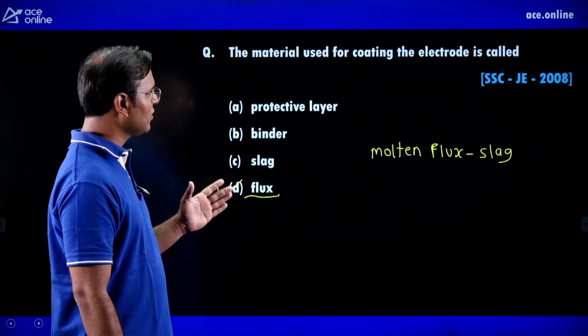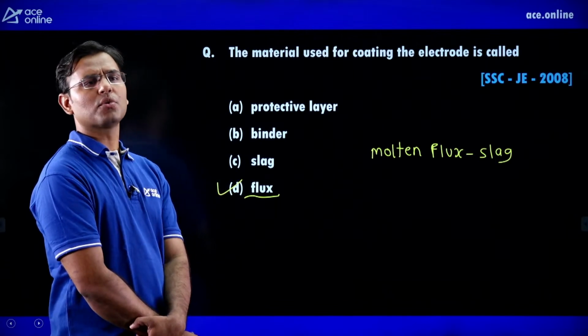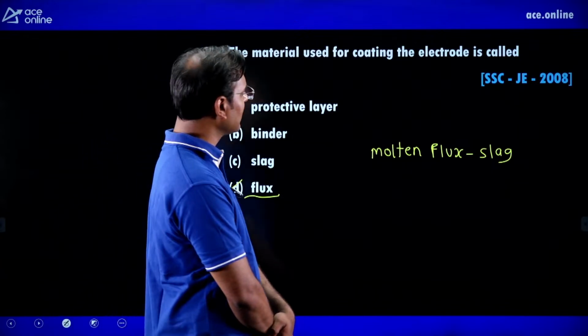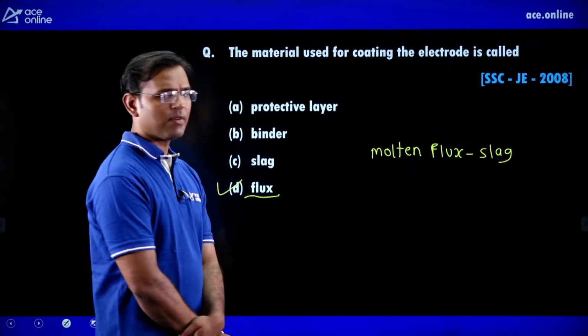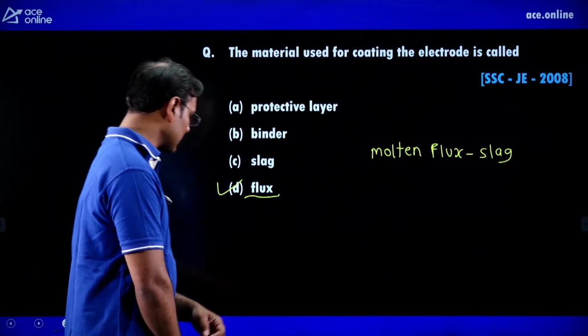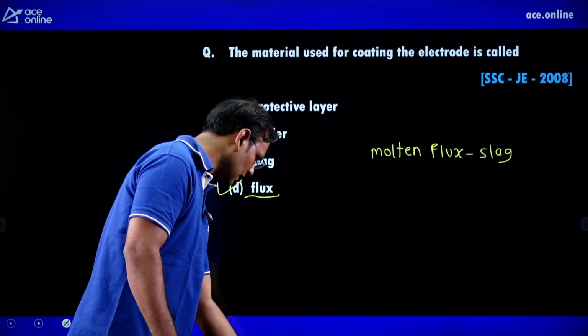But the material used for coating the electrode, there are two types of electrode in arc welding. One is the coated electrode and the second is the bare wire electrode. Bare wire electrode means no coating on the electrode, and coated electrode means we give flux coating on the electrode.